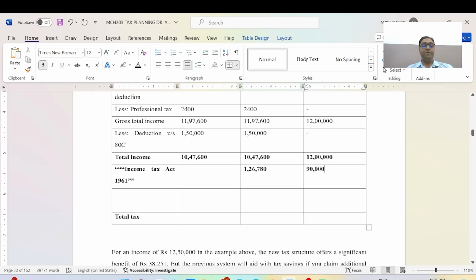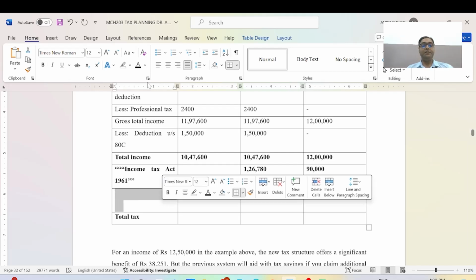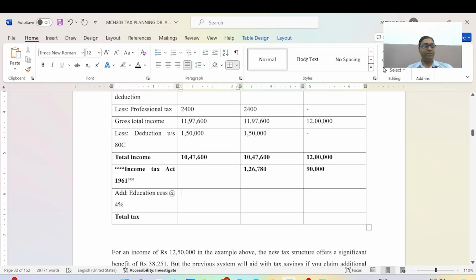Here we will charge additional education cess at 4%. On 1,26,780 at the rate of 4%, the calculation is 5,071, and on 90,000 at the rate of 4% it is 3,600, and we get the new figure.